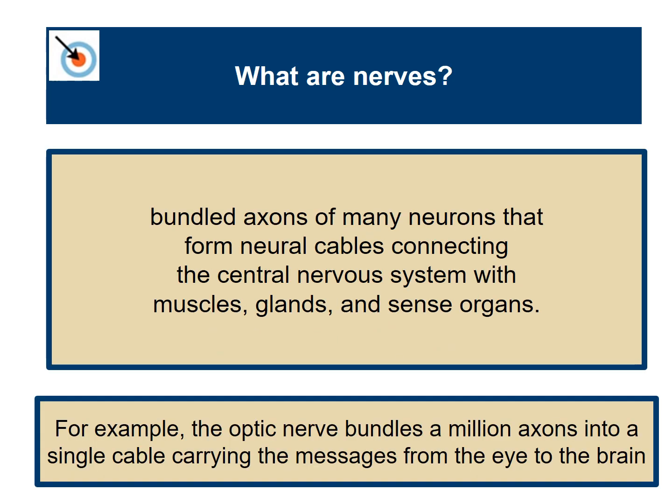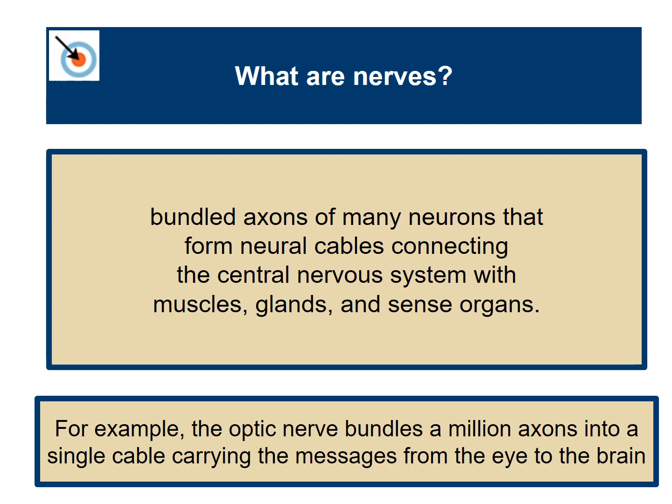Before we go over what both of those parts of the nervous system are, we have to talk about what a nerve is. A nerve is a bundled axon of many neurons that form neural cables connecting the central nervous system with muscles, glands, and sense organs. We haven't learned at all what axons are yet.